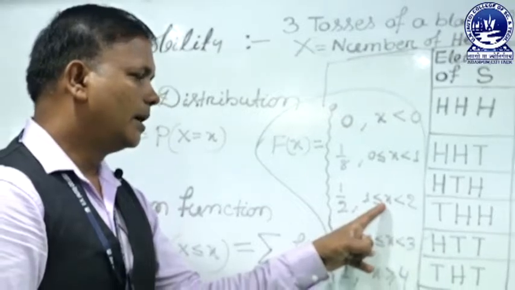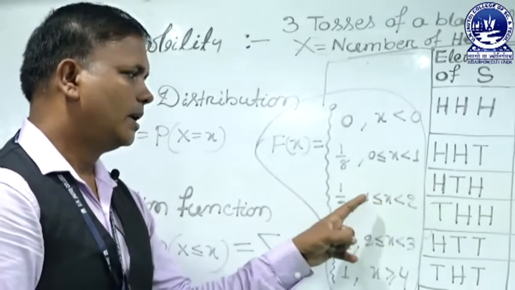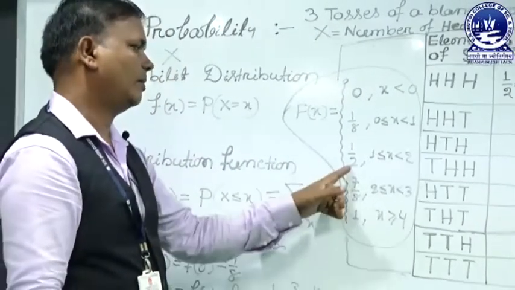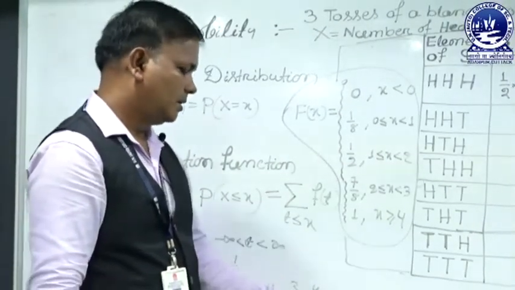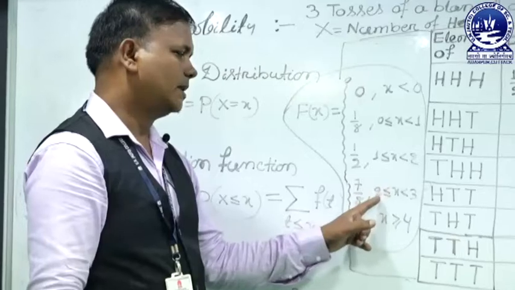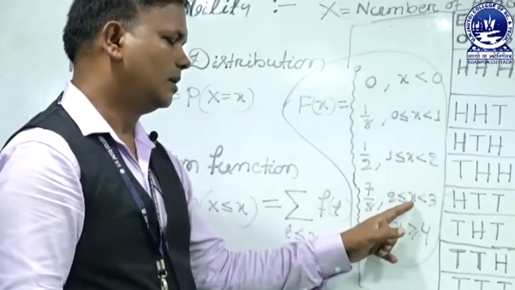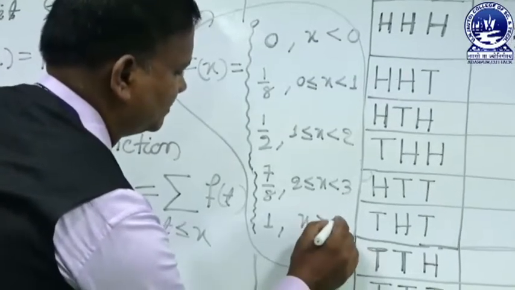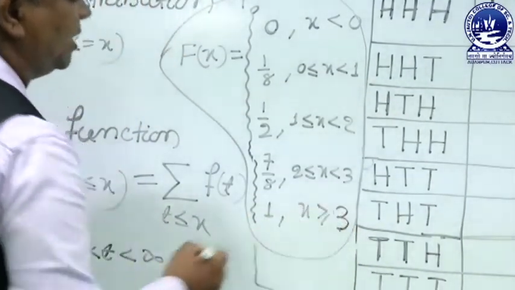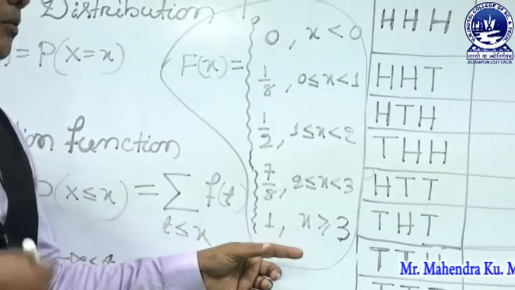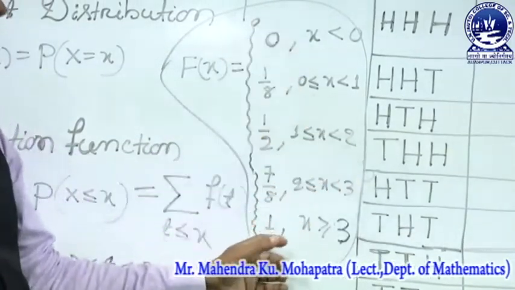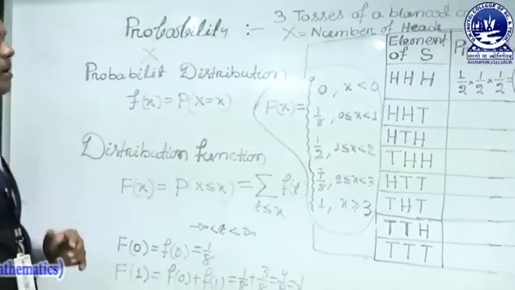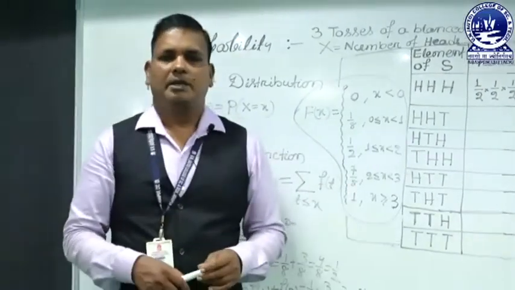When x is 1, the number of heads less than or equal to 1 is 0 or 1, so it is 1 by 2. Similarly, it is 7 by 8 for x greater than or equal to 2 and less than 3. The last one is for x greater than or equal to 3. The maximum number of heads is 3, so for 3 or more heads the value is 1. This representation is the distribution function. Thank you all.